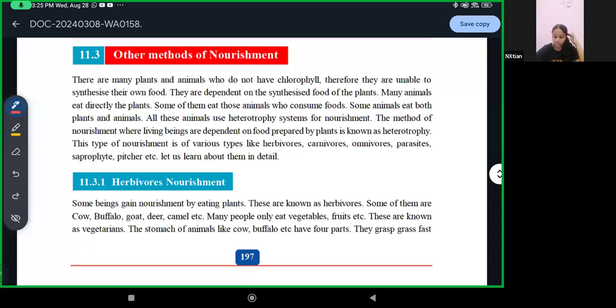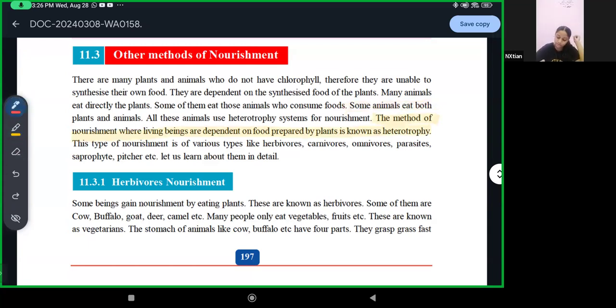Some animals eat both plants and animals. All these animals use the heterotrophy system for nourishment. The method of nourishment where living beings are dependent on food prepared by plants is known as heterotrophy.